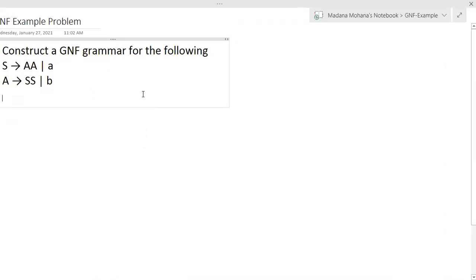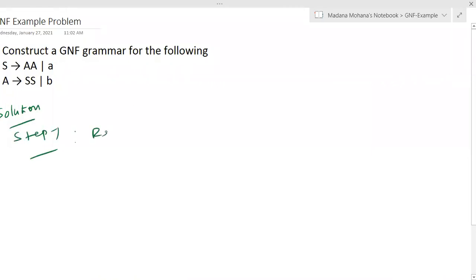Now you can see, as per the procedure of converting a context-free grammar into Greibach normal form, what is the step 1 solution? Step 1: reduce the given CFG into Chomsky normal form.